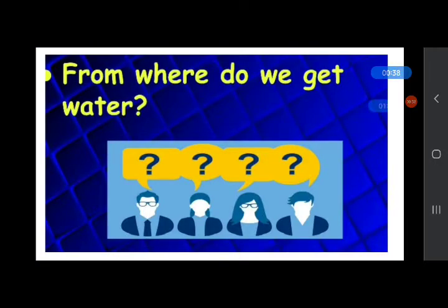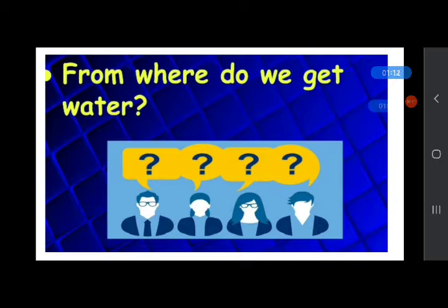Now think and answer: from where do we get water? You can answer by yourself or you can answer to the people around you. From where do we get water? We get water from rainfall. This water is collected in different water bodies. And what is a water body? Any part of the earth's surface that is covered with water is known as a water body.